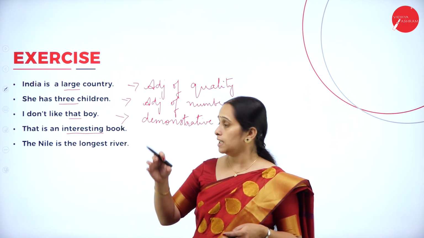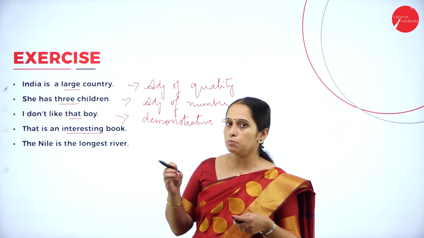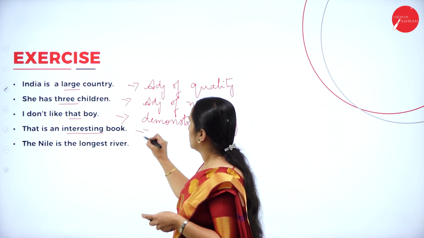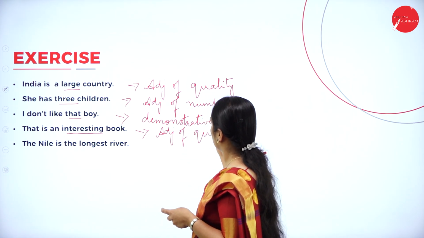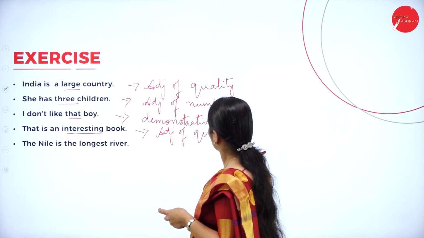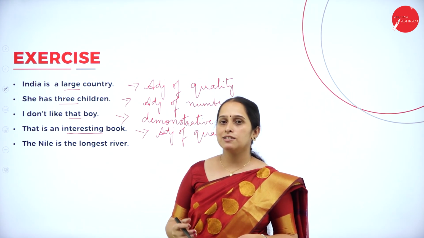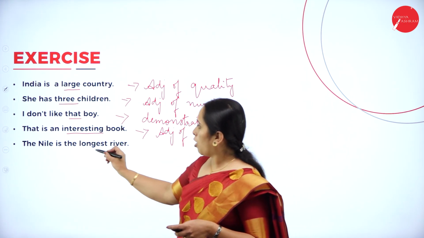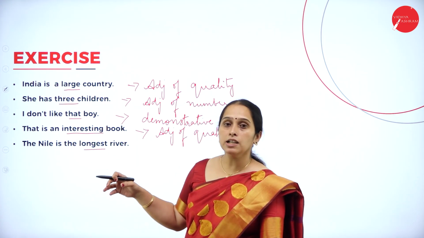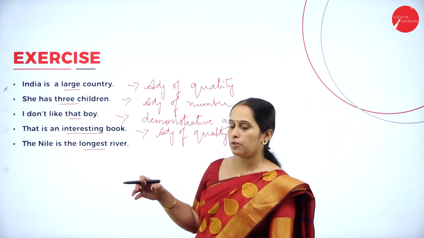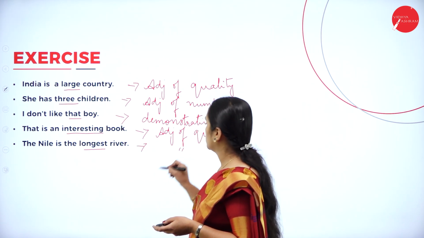The word interesting is adding some quality to that book. So this is adjective of quality. And the last one is, the Nile is the longest river. Longest is the adjective here, and this is adding quality to the river. So again it is adjective of quality.